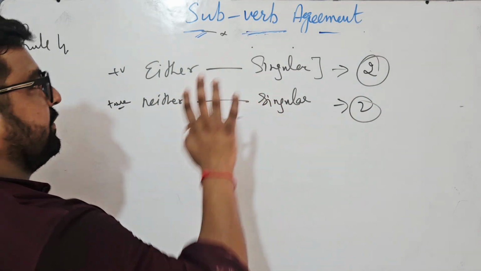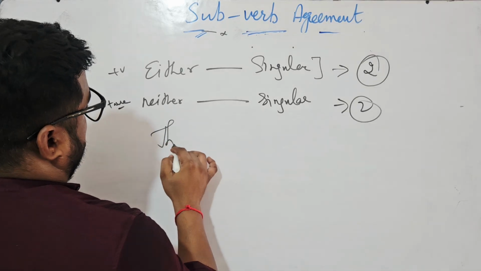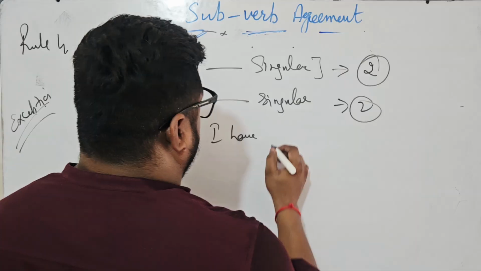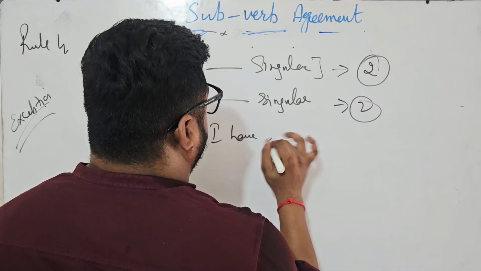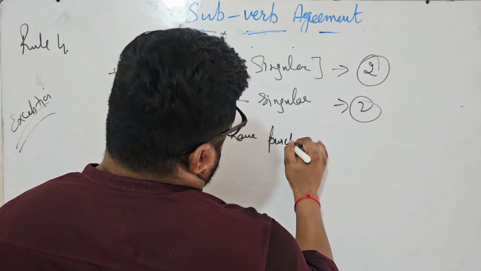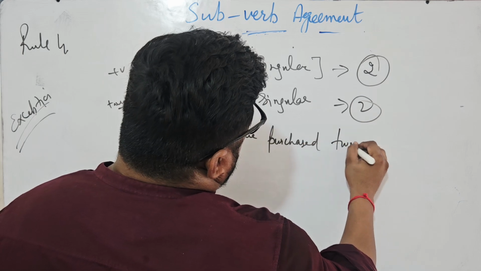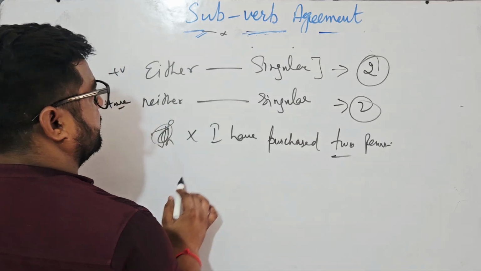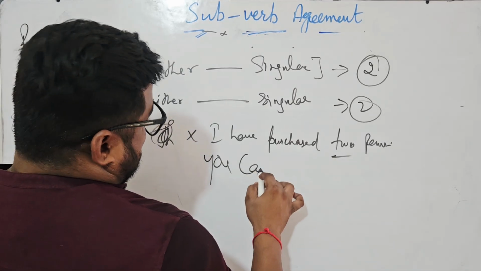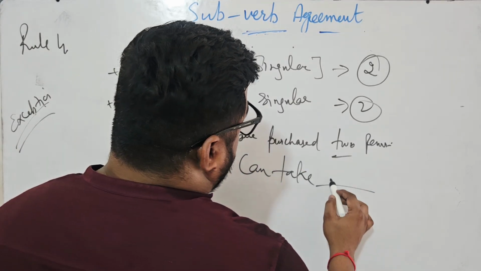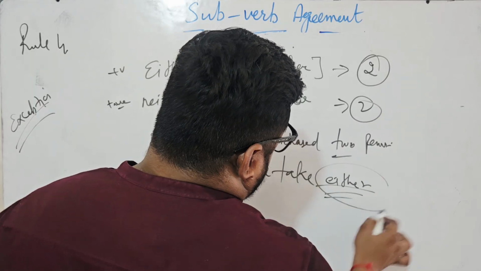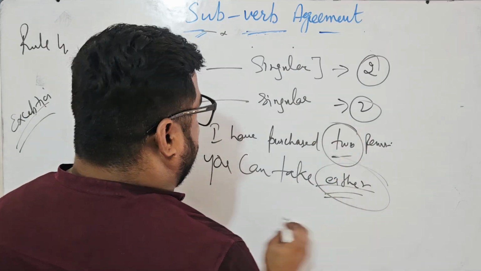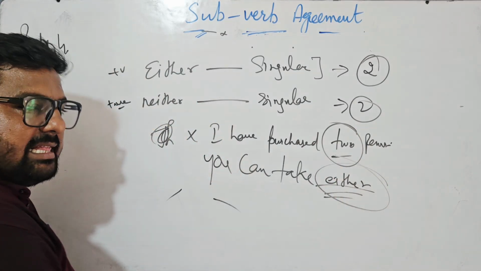For an example, I have purchased 2 pens. You can take either. I am giving you this as an example. I have purchased 2 pens, so you can take either. Either means either this one or that one.